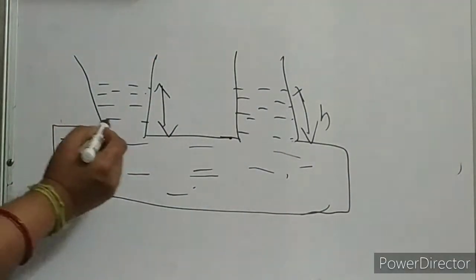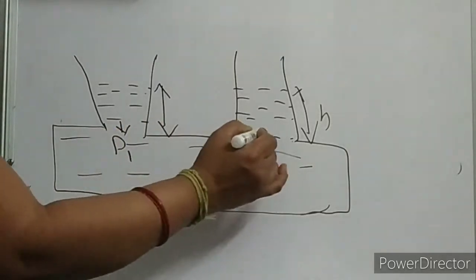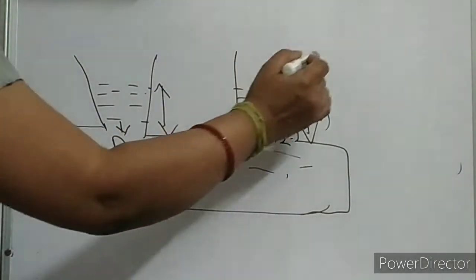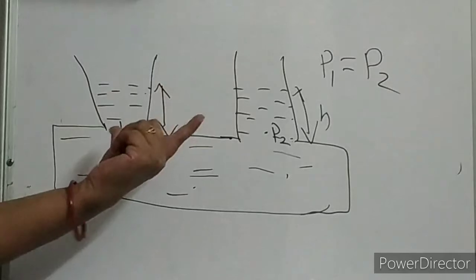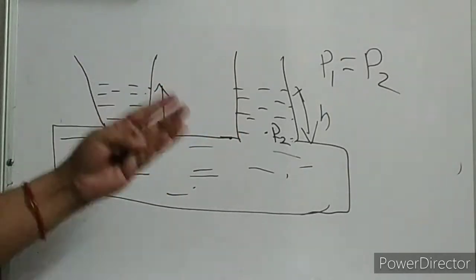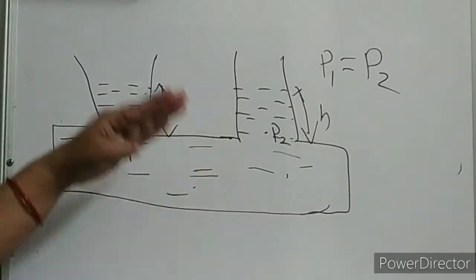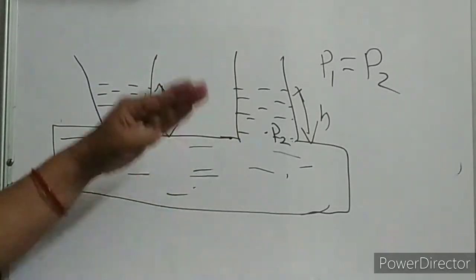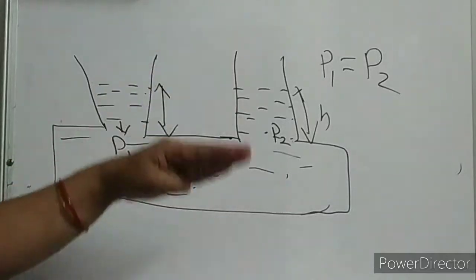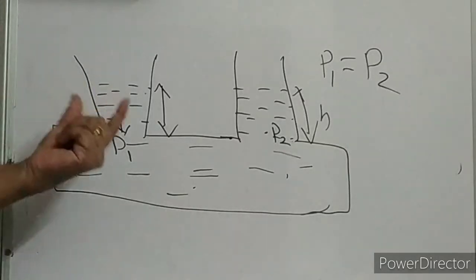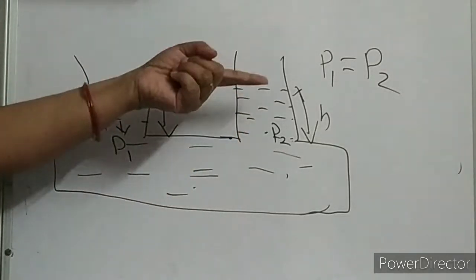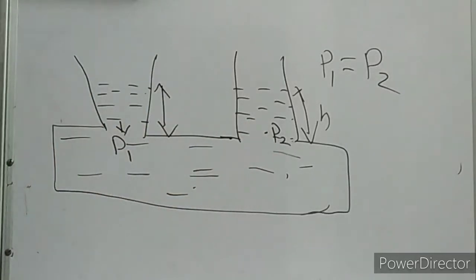Okay, that means the pressure at this point, suppose P1, and the pressure at this point, P2, is the same. P1 is equal to P2. This is actually the hydrostatic paradox. Static means at rest, your liquid is at rest, when liquid is not in motion. Whatever I am teaching now is liquid at rest. When liquid is in motion, there will be a different theory, continuity, all those things will come into play. Torricelli's theorem, so many things you are going to study in class 11th. Now it rose to the same height, so here P1 and here P2 are both the same.